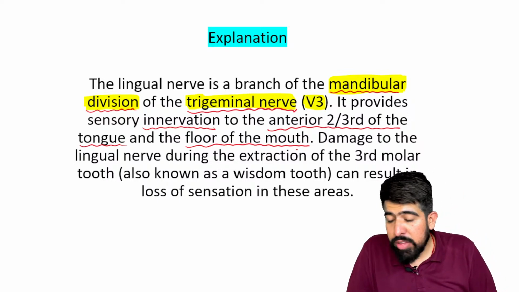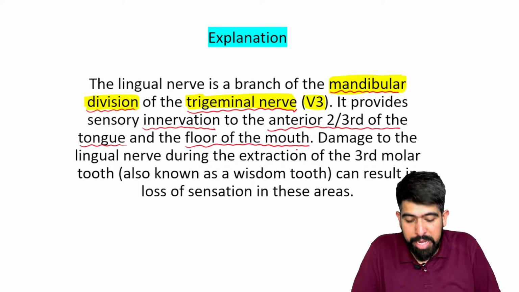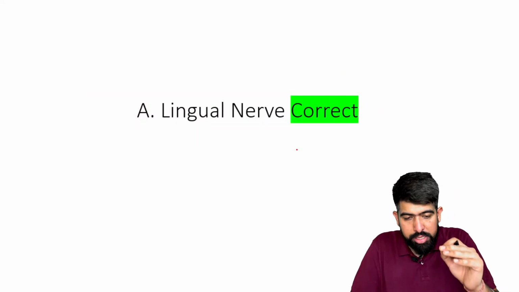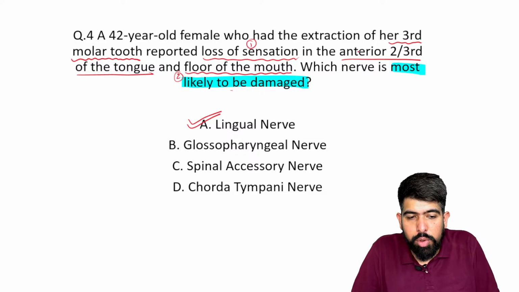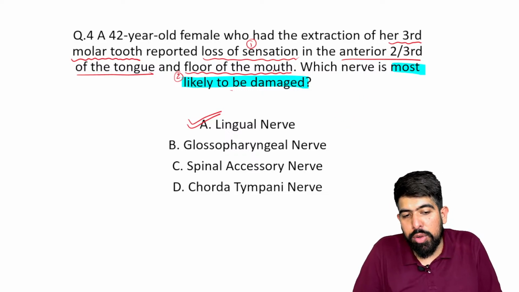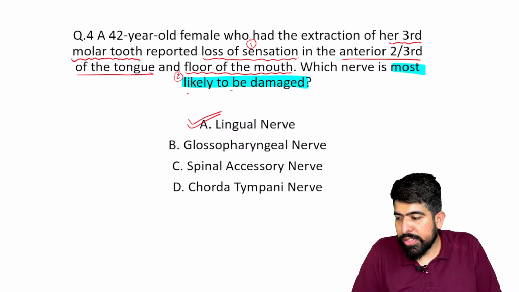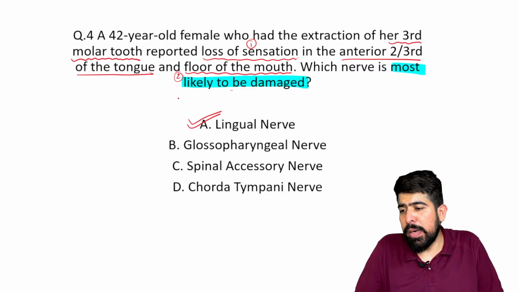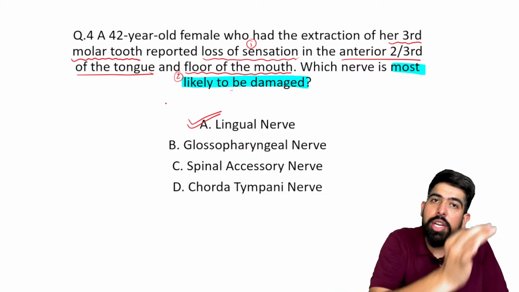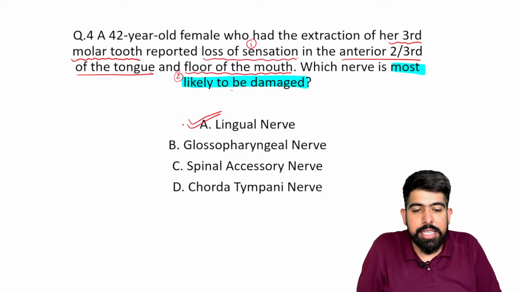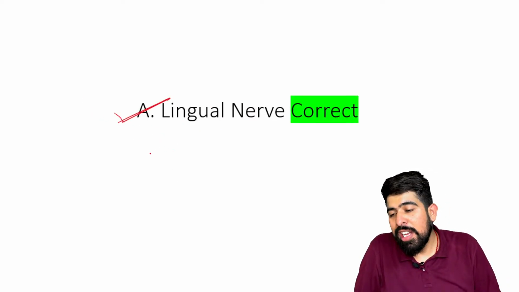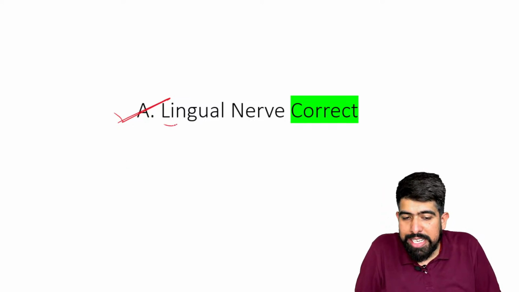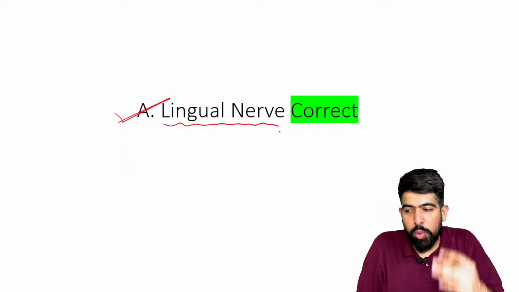What is the supply of the lingual nerve? They clearly mention in the MCQ that the anterior two-third of the tongue and the floor of the mouth will lose sensation. By seeing this key point, you can understand that there will be an injury of your lingual nerve, right?